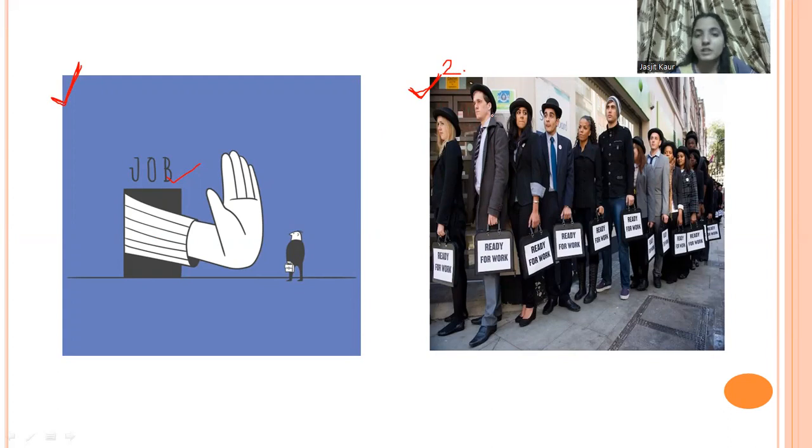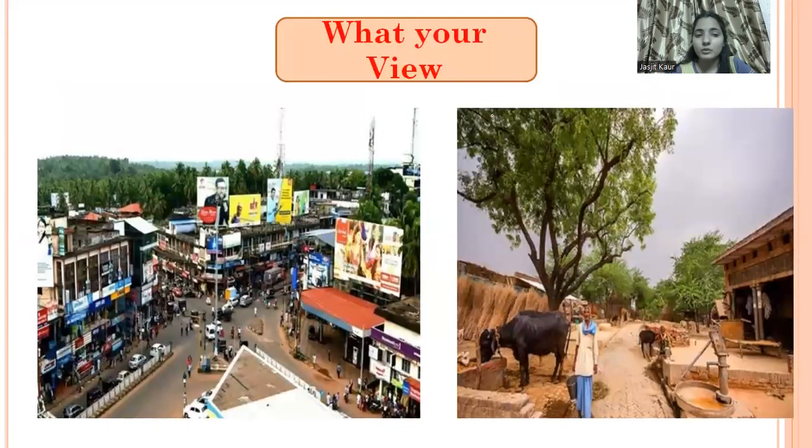Yes, very good, students. Now I will be showing you two different pictures, and you have to first tell me which area this is a picture of: is it an urban area or a rural area? Okay, so the first picture will be of which area? Yes, it's an urban area. Very good, student. And now tell me the second picture. This picture is of a rural area.